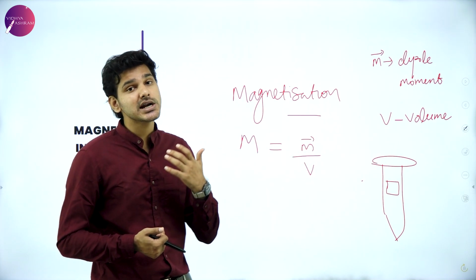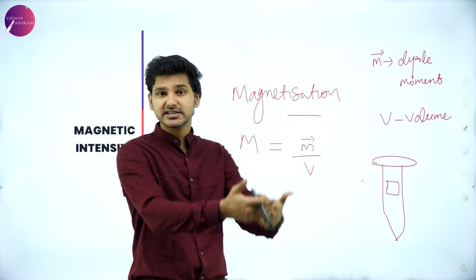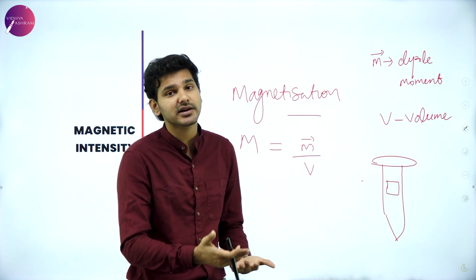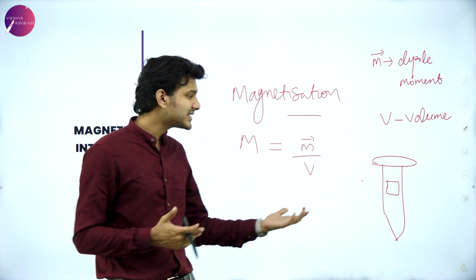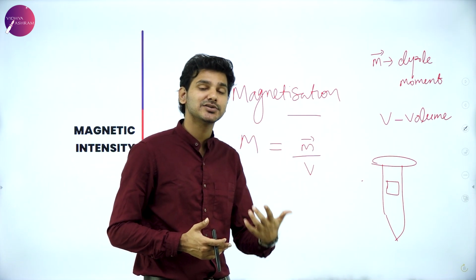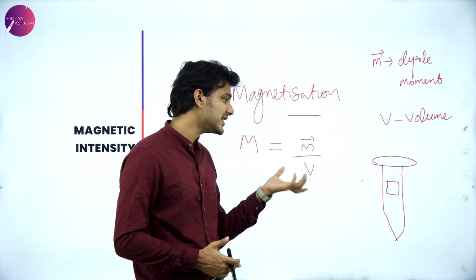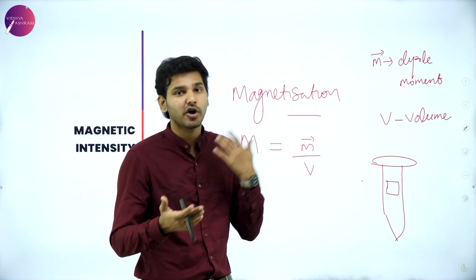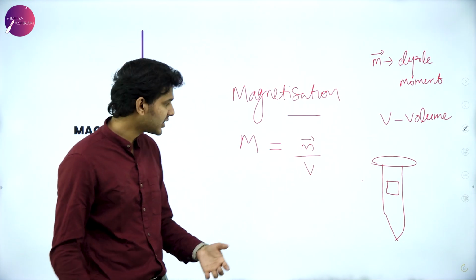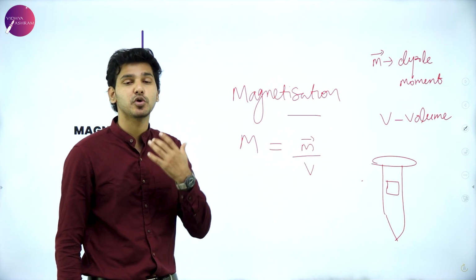That is why iron can be magnetized to an extent, aluminium cannot be magnetized to the same extent, and wood cannot be magnetized, because the existence of dipole moment actually determines if an object is magnetizable or not, if an object is magnetic or not. For that, we also have to know what exactly a magnetic dipole moment is.